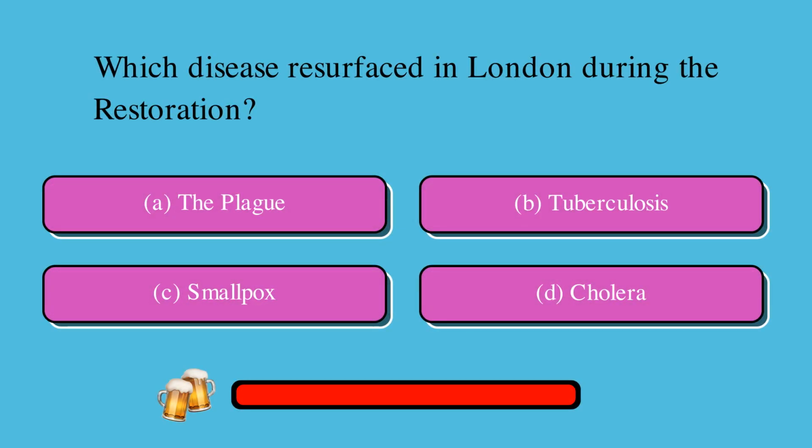Which disease resurfaced in London during the Restoration? Is it A. the plague, B. tuberculosis, C. smallpox, or D. cholera? The correct answer is A. the plague.